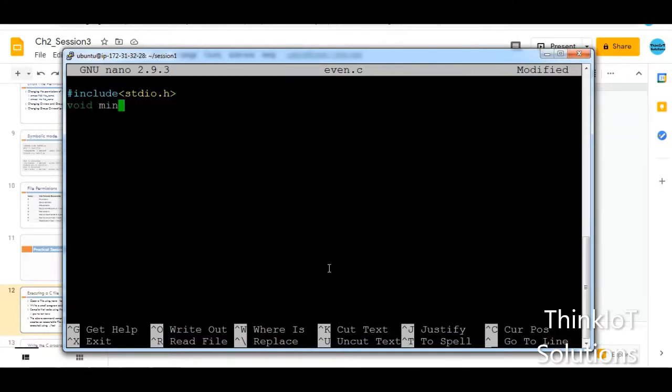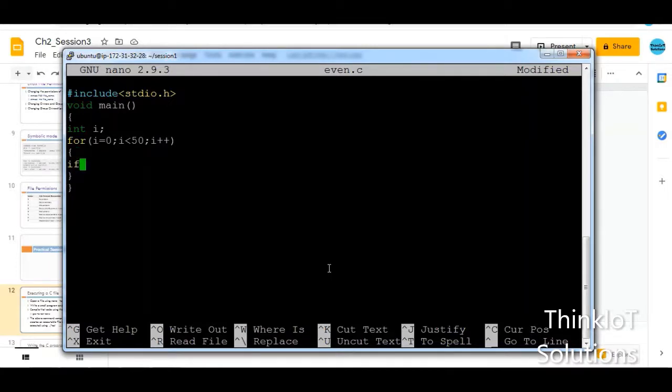Then I'll say void main, and now what I'll do is I'll just initialize int i. And we'll just write a very small loop, that is we'll try to find the even numbers. So I'll write a very small for loop. So for i equal to 0, i less than 50, and i plus plus. So I'm going up till 50, and I just want to find out all the even numbers.